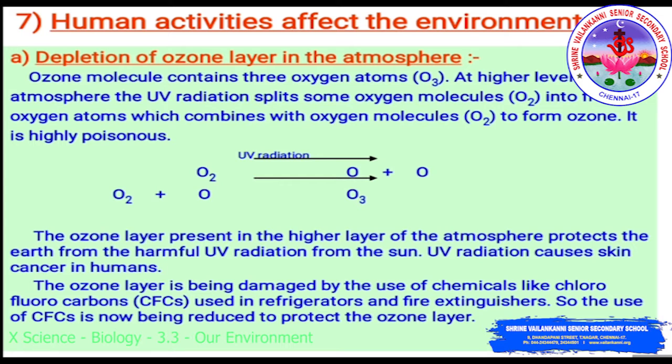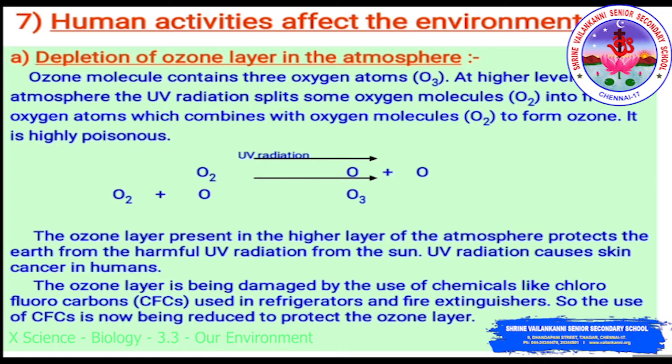Next we move on to environmental problems. Changes in the environment affect us, and our activities change the environment around us. This has led to the slow degradation of the environment, causing many environmental problems, for example, depletion of the ozone layer and waste disposal. First we see what is the depletion of the ozone layer in the atmosphere.